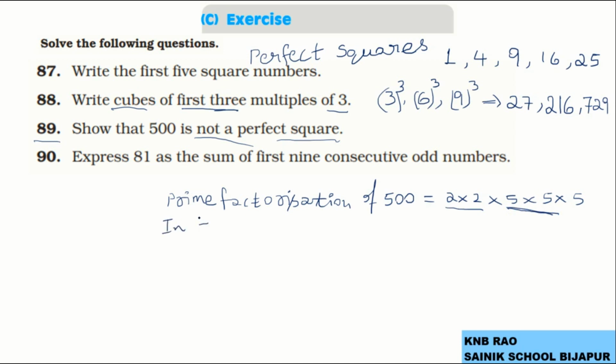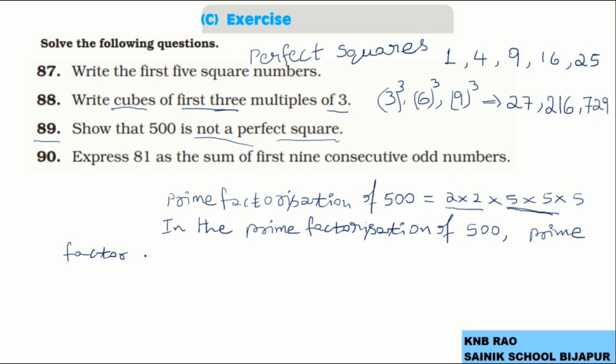So in the prime factorization of 500, prime factor 5 is not in the pairs.